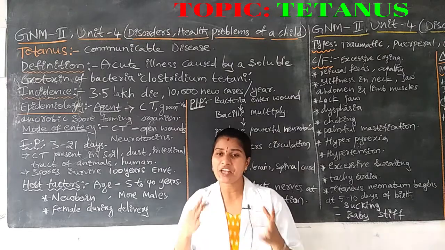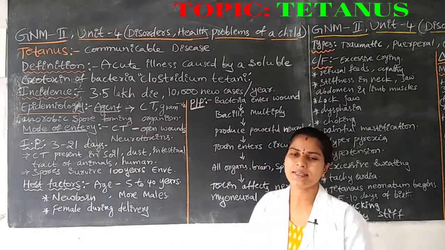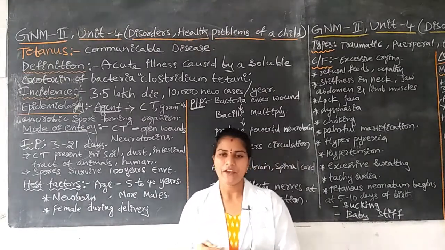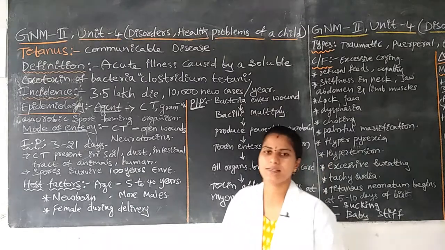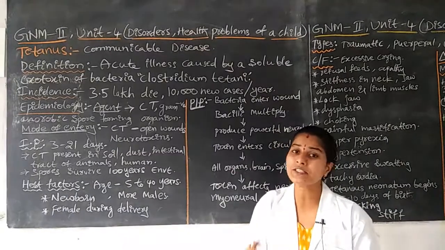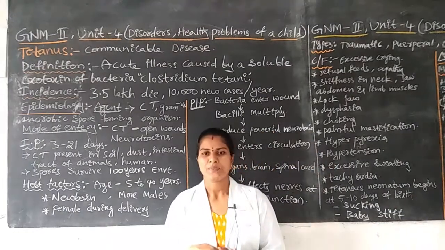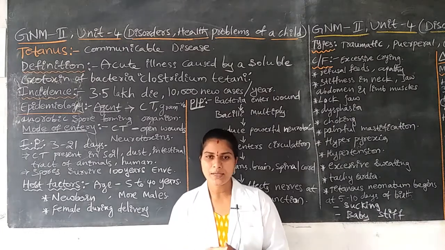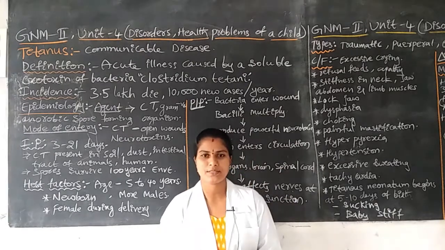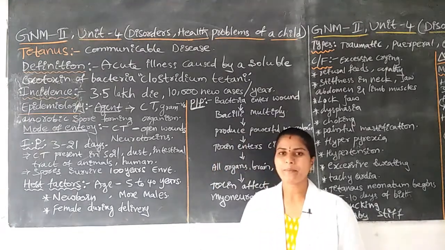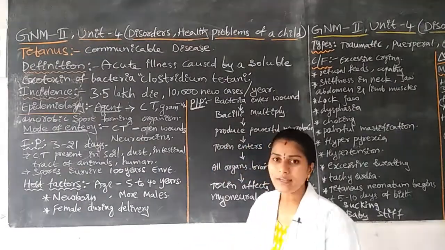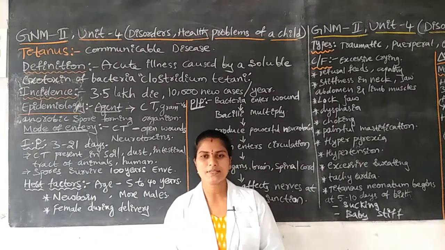Mainly people of the 5 to 40 years age group are affected by tetanus. Newborn babies, 0 to 28 days old, are also at high risk for tetanus. During delivery, the mother may also be at risk of getting this disease. There is low risk in females and high risk in males. This is regarding tetanus, which is a communicable disease.